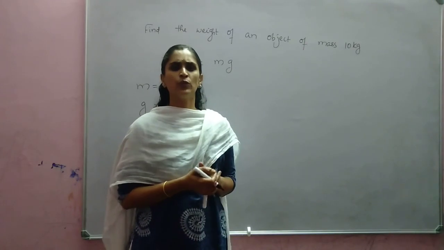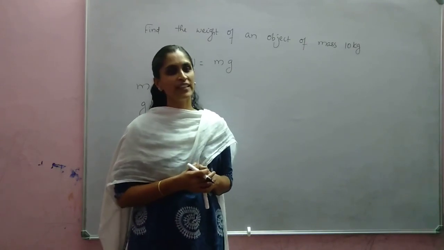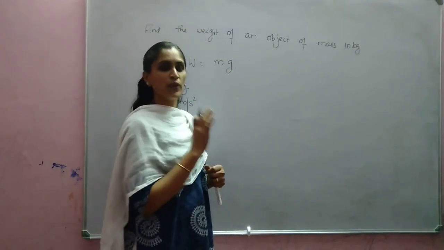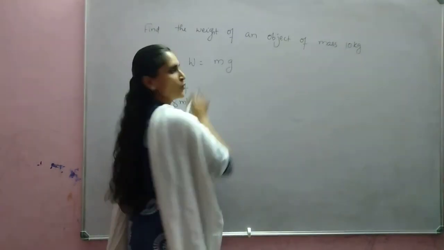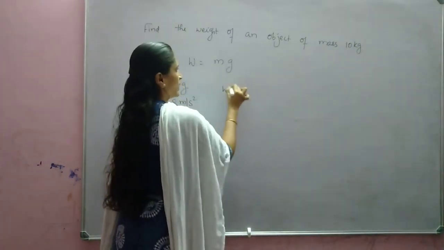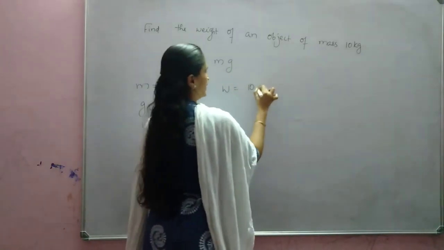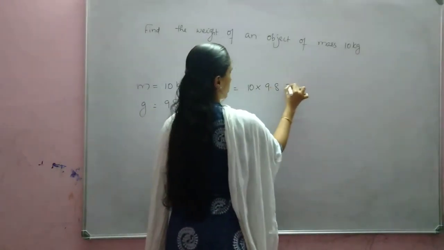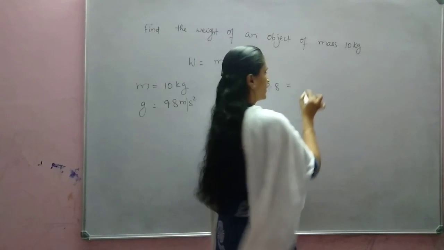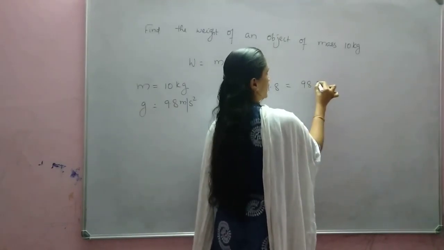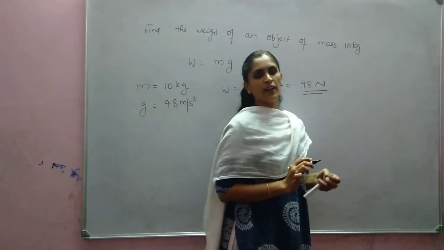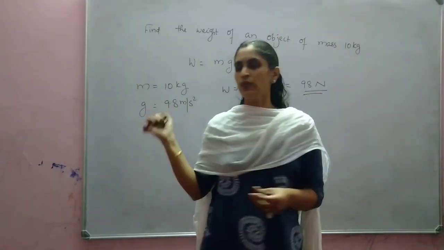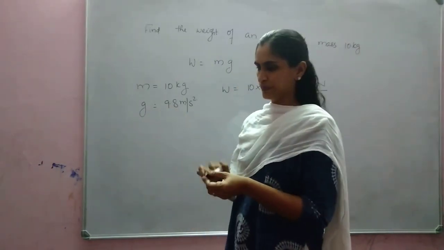Sometimes they may give it as 10 for easier calculation, so you can substitute. Otherwise, you have to take it as 9.8 meter per second square itself. Okay, so W is equal to mg. So we can write m is 10, g is 9.8. So what will you get? 9.8 into 10, 98. What is the unit? Unit is Newton. Okay, is it clear? Now we will discuss the next problem.